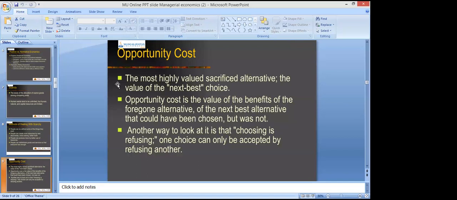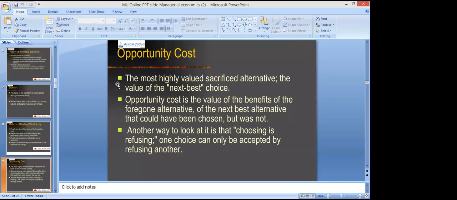Definitely I will not go for both the choices, right? Because I have limited money, so I'll choose one of the options. Either I will go with 10,000, or I will go with 5%, right? And if I am going with 10,000, I am foregoing the interest of 5%.